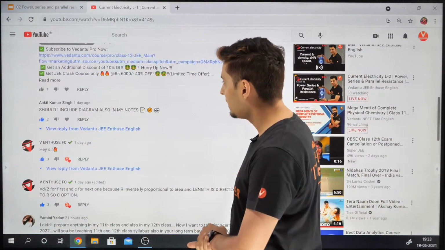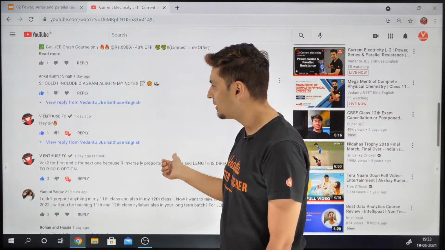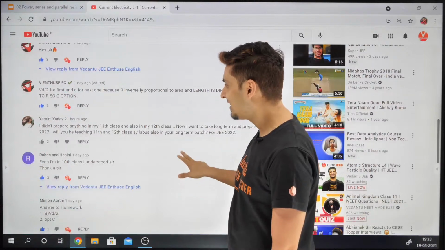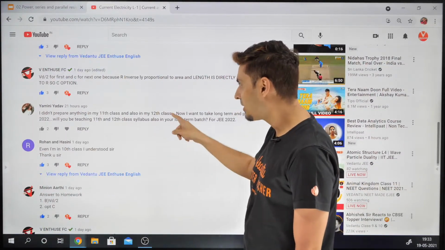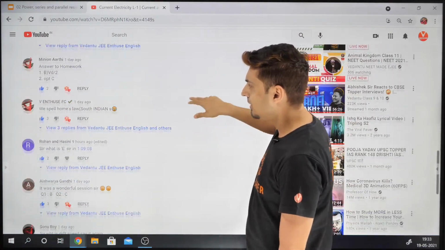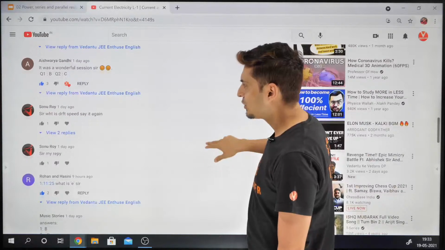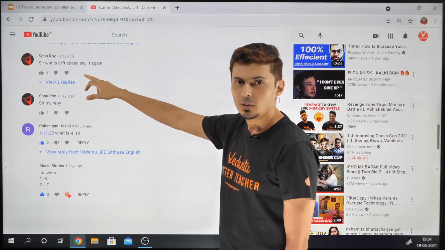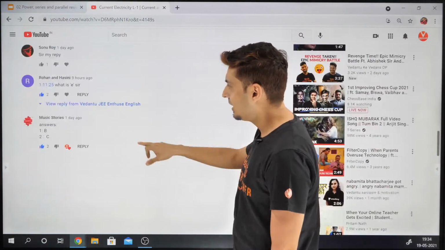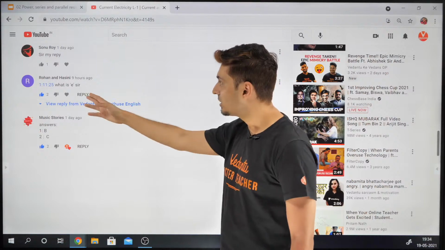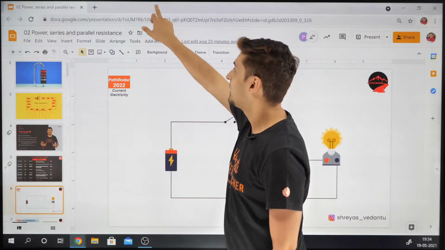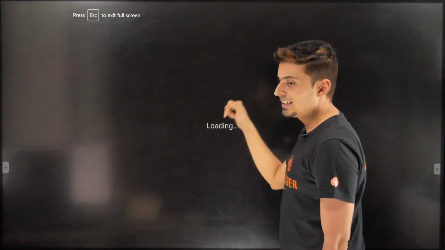Yes, Ankit Kumar saying, should I include diagrams? Yes, I have replied to you. V Enthuse fan club says hey sir, hey. And he has also posted the answer. Okay, Yamini has a doubt. Definitely Yamini, I'll answer that after the session. And Rohan, Minion Aarti, Roshan, Aishwarya, Sonu has something. Okay, I have repeated it and I have also posted it. And Sonu, I have also replied to your comment out there. And Music Stories, very good. And Roshan and Hasni asked what is E? E is electron charge. Okay, so come on guys, you need to post all the answers of all the questions out there in the comment section.